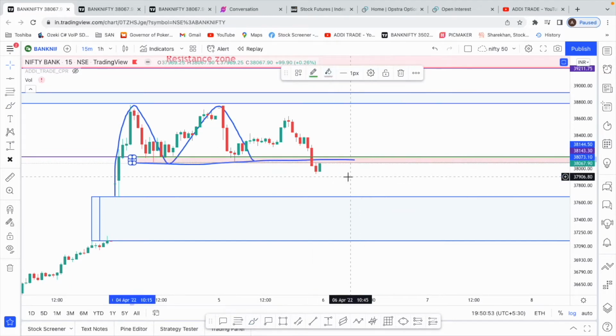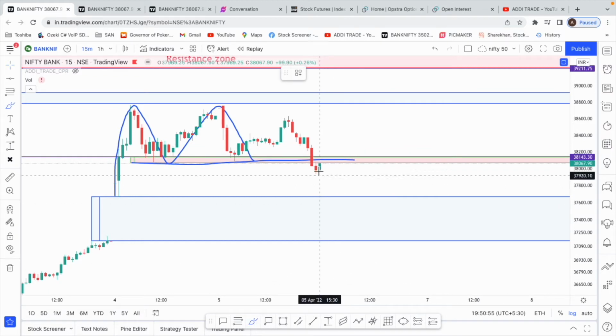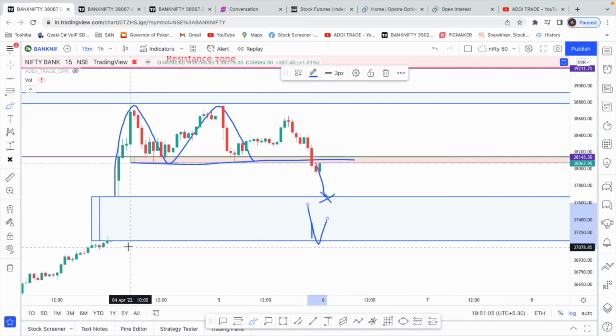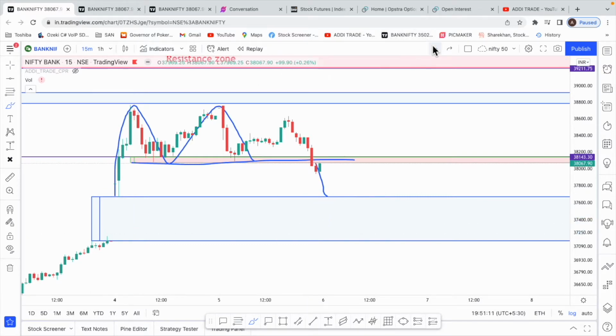If we start trading below this level, we can easily slip until 37,660. And if this area breaks, then we can come into this gap. This is the gap up that we had on Monday. So we can easily come into this gap if the upper gap boundary is broken.